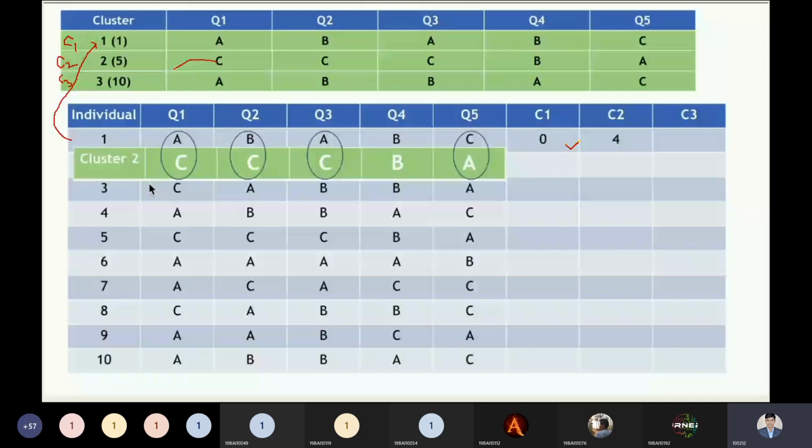C will match with its first row. Can you tell me it is match or not match? These features are similar or not? Doesn't match. Sir, not similar. So C, see, Q1 features of the cluster 2, that we have the C, which is not matched with the actual data set we have over here, that is Q1, which is having the 1. So we are trying to match that part. So what we have is the 1. So I can write over here 1.